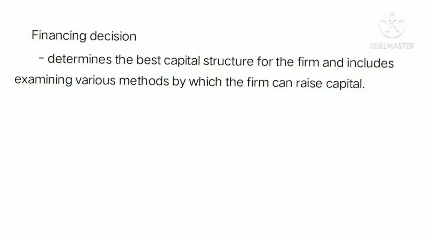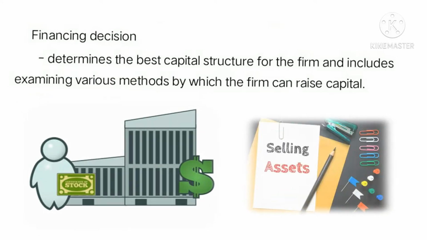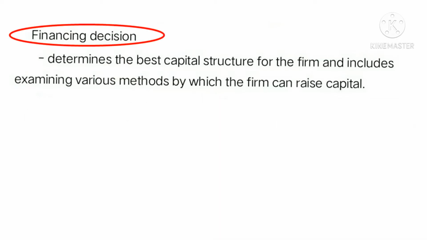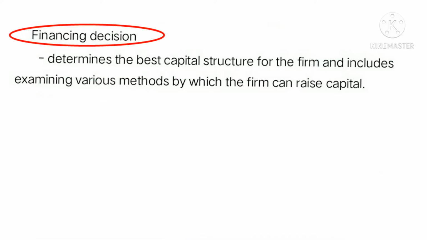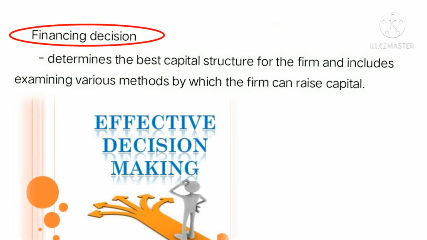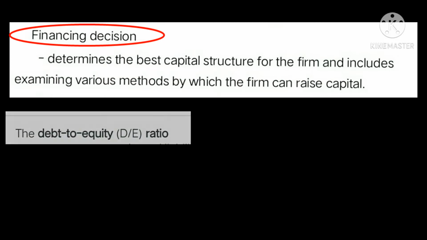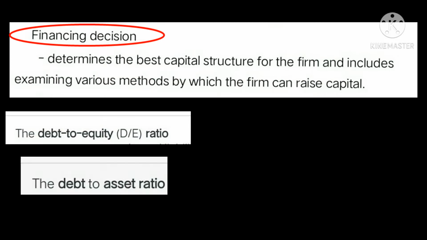This determines the best capital structure for the firm and includes examining various methods by which the firm can raise capital. An example of this is issuing stocks and selling assets. So basically, this function is concerned with the capital structure of the firm. So in order to indicate whether a financing decision is effective, the organization must consider computing debt-to-equity ratio and debt-to-total asset ratio.